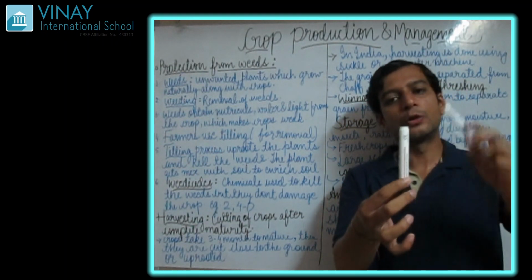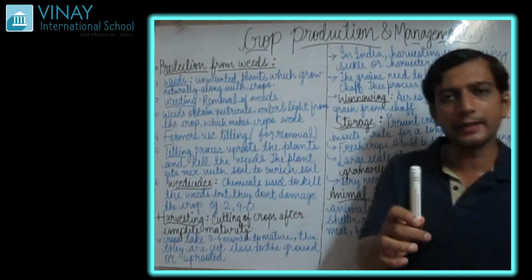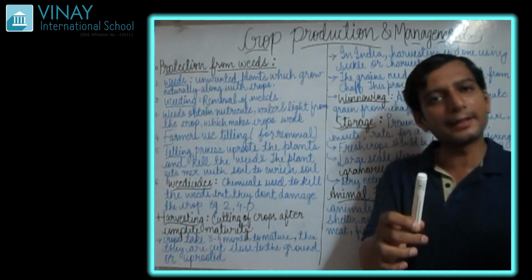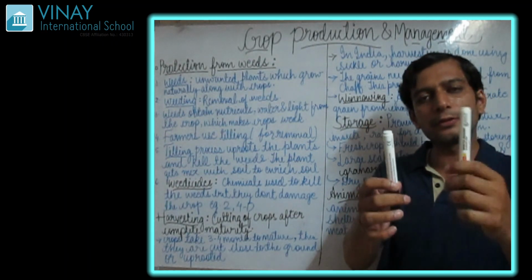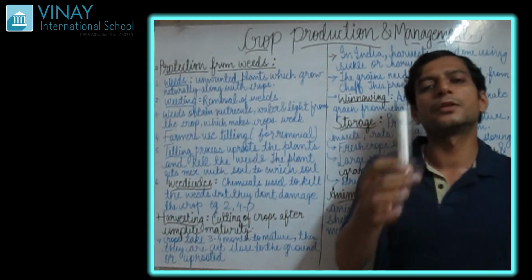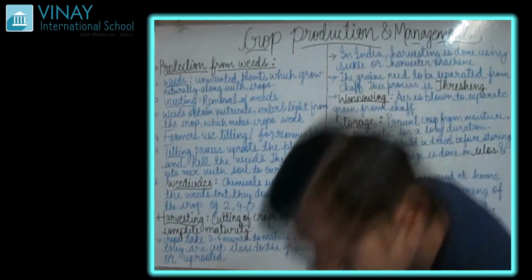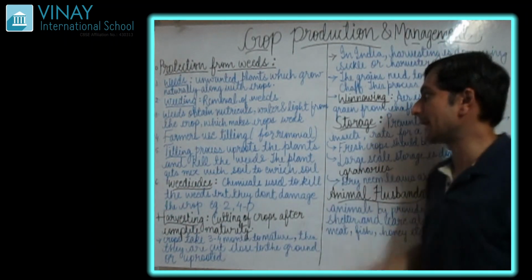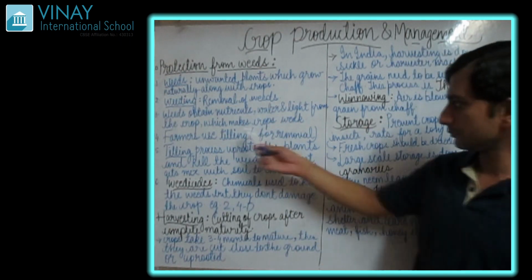Your crop growth is being affected, because it is not going to get light. It is not going to get nutrient, because the weed is taking the nutrient from the soil. So your crop growth will be affected very badly. This is the main point why it is very essential to remove the weeds.